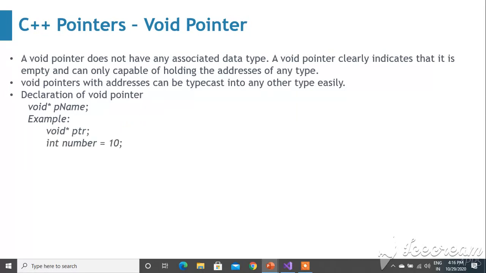Example, void pointer: you can initialize integer num equal to 10. Now ptr, that is the void pointer, you can initialize with the address of the integer variable, and you can convert it by simply typecasting that void pointer into int star, so that it will become an integer pointer.